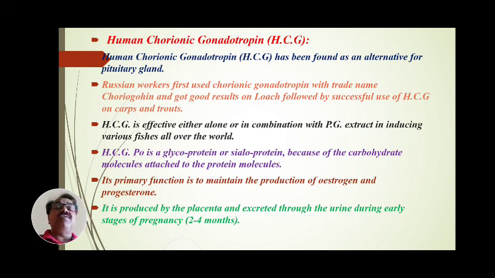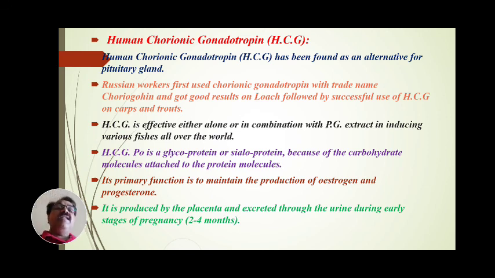The name given to this chorionic gonadotropin was Choriogon. When it was used on loaches, it was observed that it gives a good result. So human chorionic gonadotropin was first used on loaches, and thereafter on carps and trout, with good results.